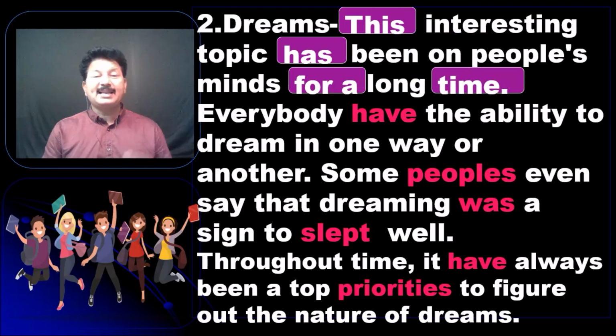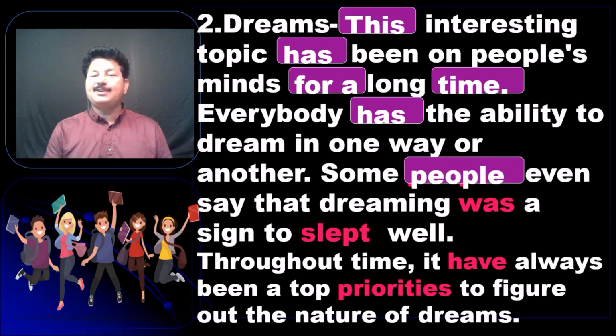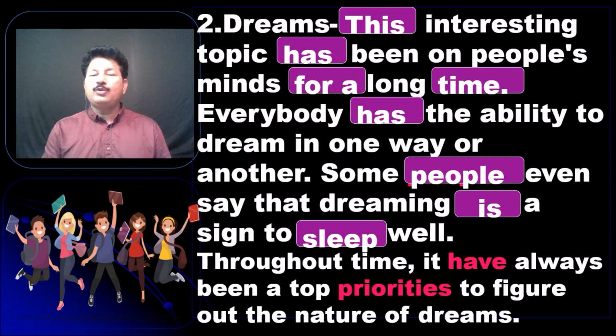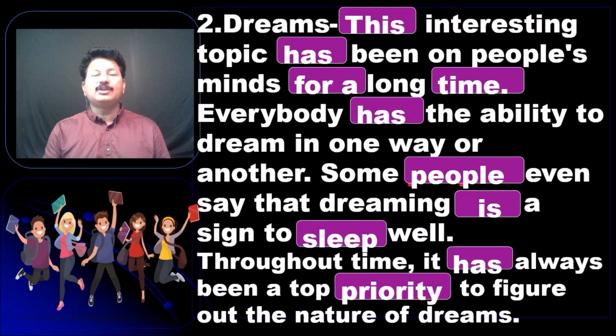Everybody always takes the singular, so everybody has the ability to dream in one way or another. Some people even say that dreaming is, present tense. We use "is a sign to" plus V1, always "to" plus V1. So, a sign to sleep well. Throughout time, it has always been a top priority. It's singular. To figure out the nature of dreams, right?